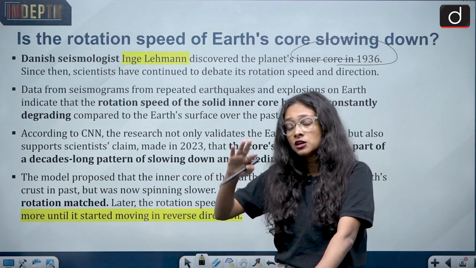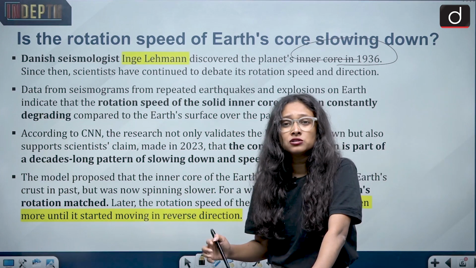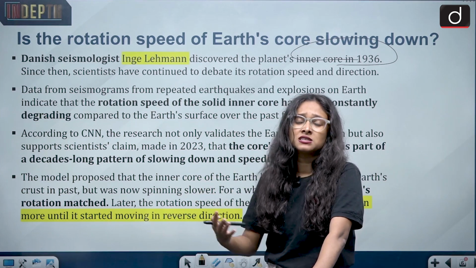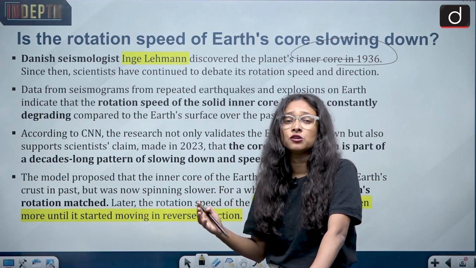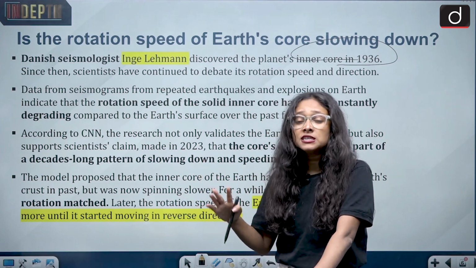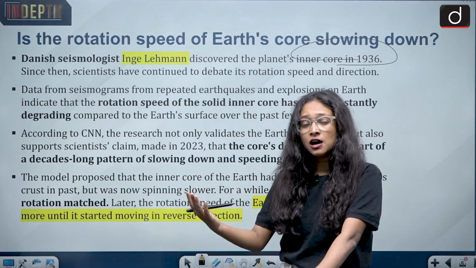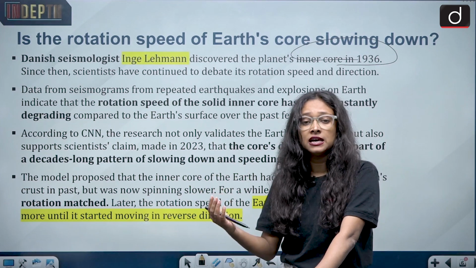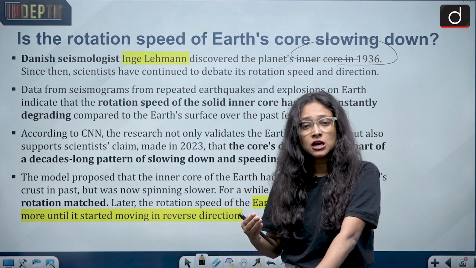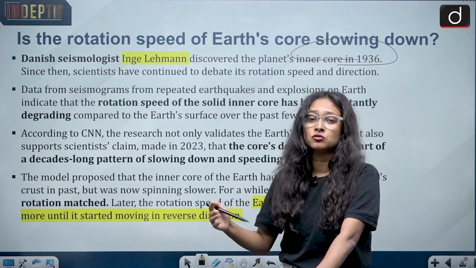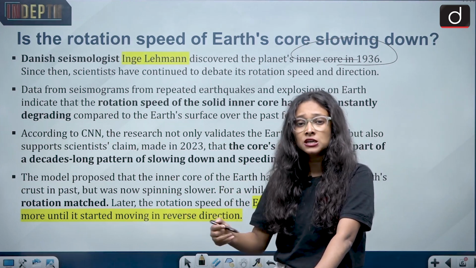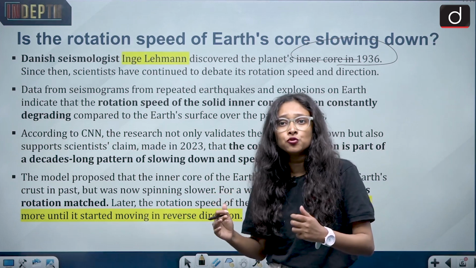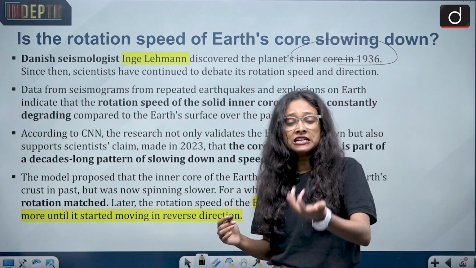So now it is moving in a reverse direction. There is also a matter of debate and discussion about whether it's moving or not, but scientists keep proving again and again that the speed is slowing down and now it's even reversed. Various studies show that, but when it comes to the actual proof, because we don't have direct evidence to